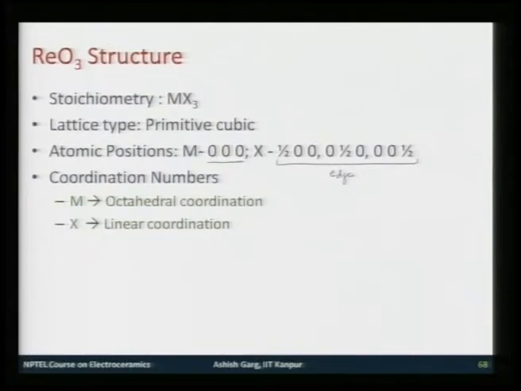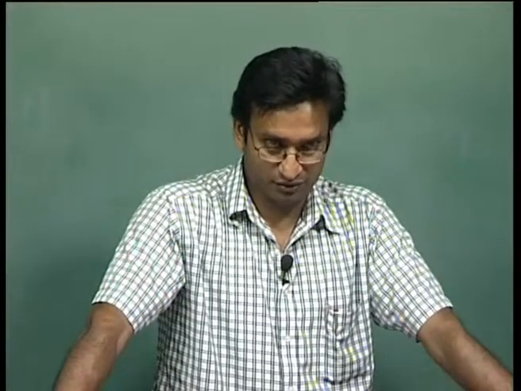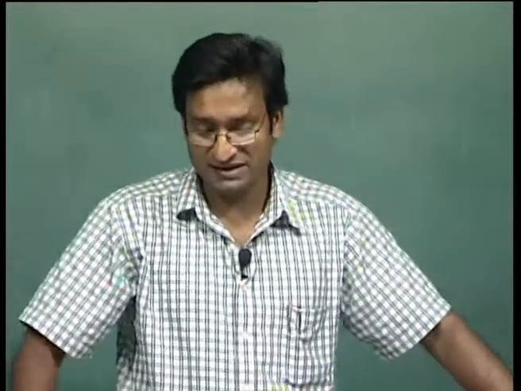If you go back to the perovskite structure, the coordination of one of the cations was octahedral, and that very cation coordinated the anion in a linear coordination, and that was, if it was ABO3, it was B. So, this structure you can say is an ABO3 structure with A missing.